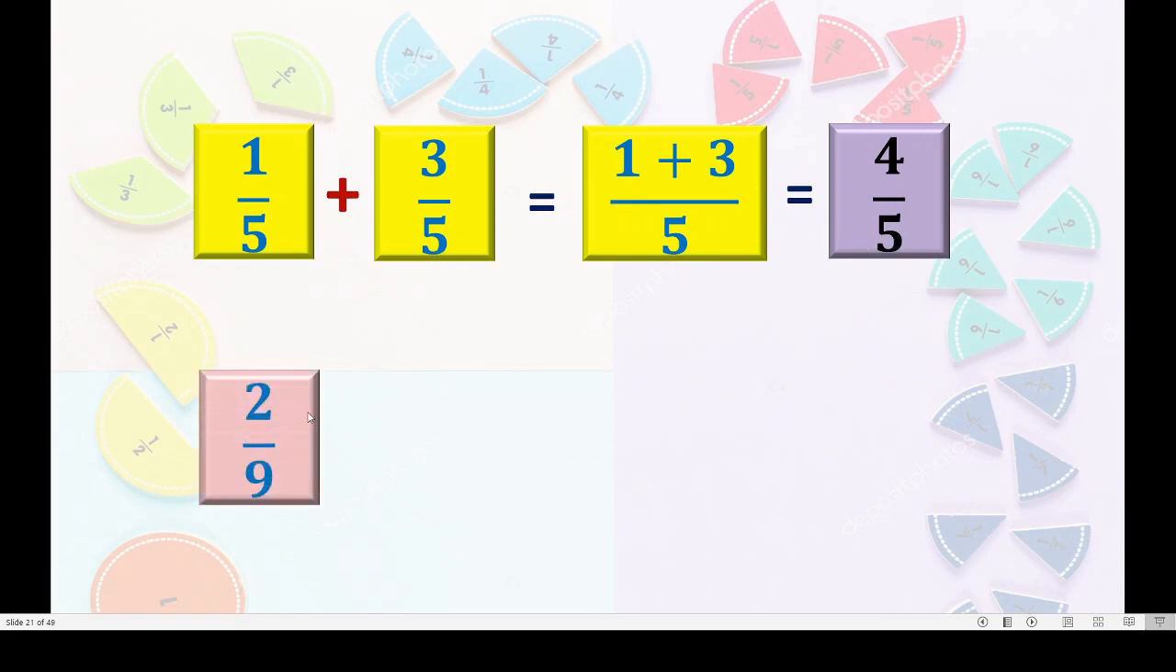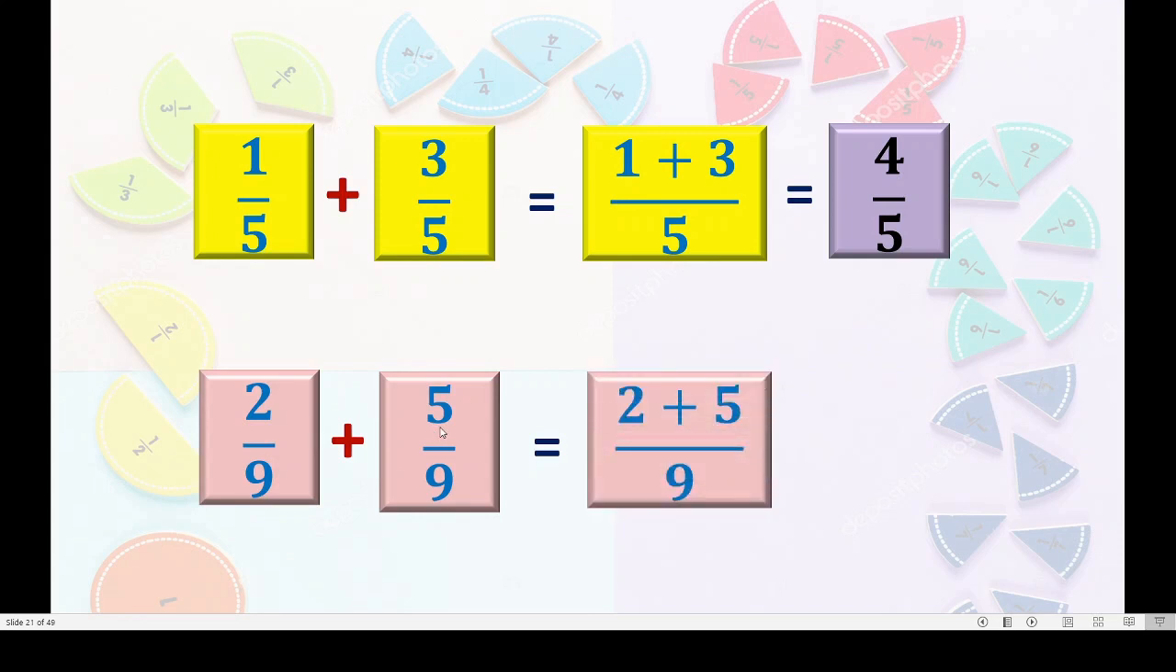One more example we will go through. 2 upon 9 means out of 9 equal parts we have selected 2 parts. Plus 5 upon 9. See again, from 9 equal parts we have selected 5 parts. That is equal to, come on tell me, 5 plus 2 is 7, isn't it? That is 7 equal parts out of 9 equal parts. Here also you can see the denominator is same. Right?